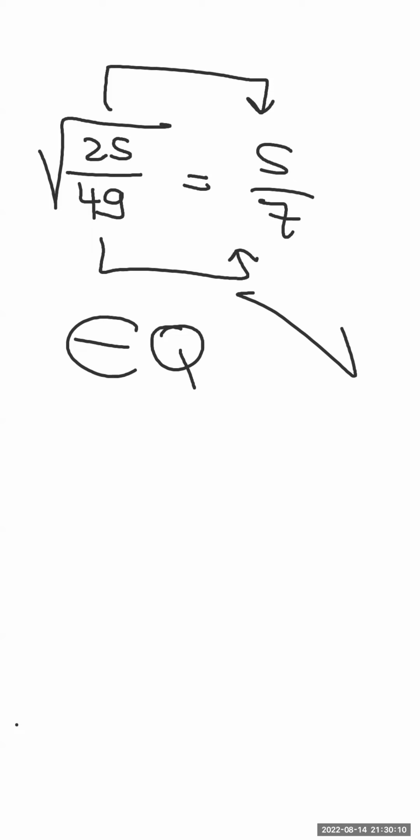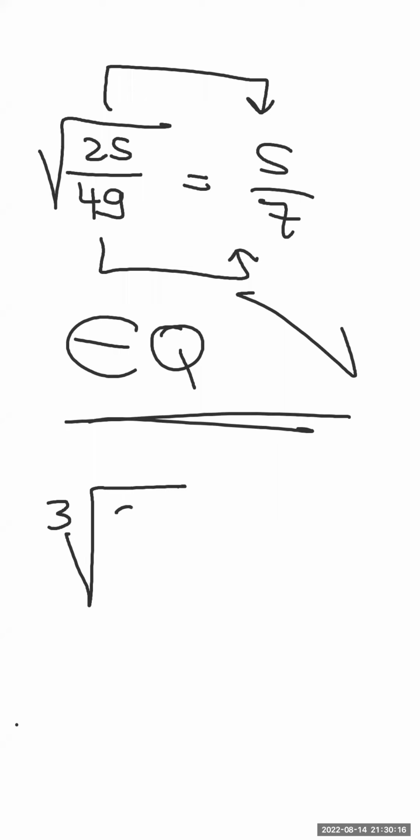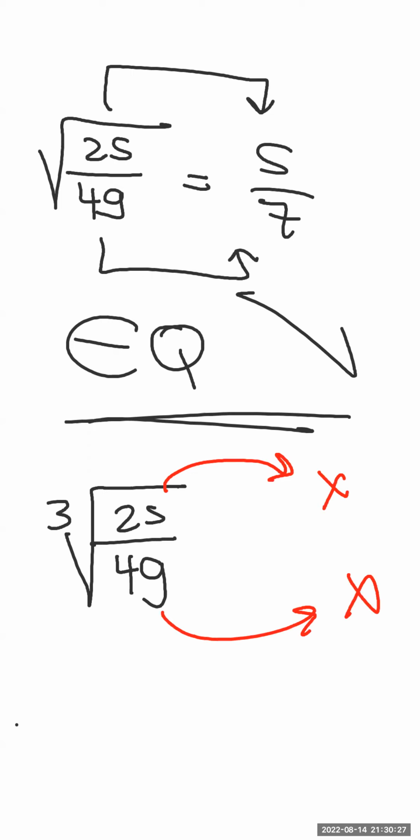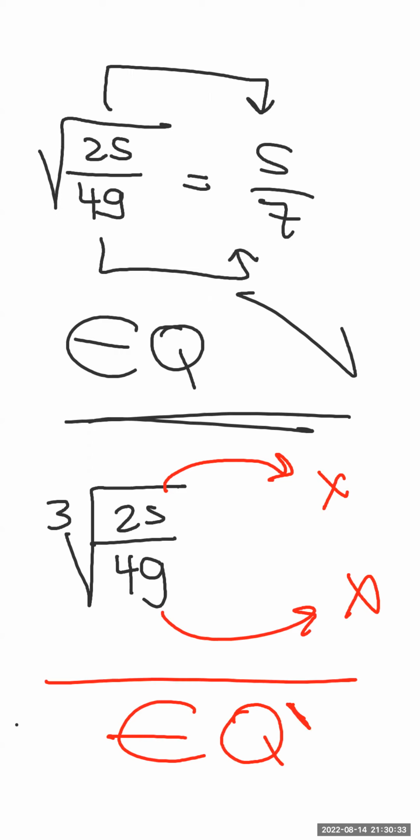Okay, another question, take care: the cubic root of 25 over 49. Now get your calculator and try to find the cubic root of 25. No. So this is irrational and belongs to Q dash. Correct, guys? Can we get a cubic root of 25? No. Can we get a cubic root for 49? No. So this one is an irrational number.